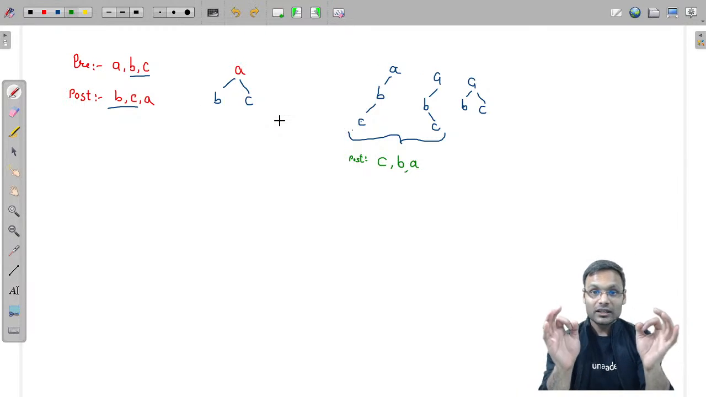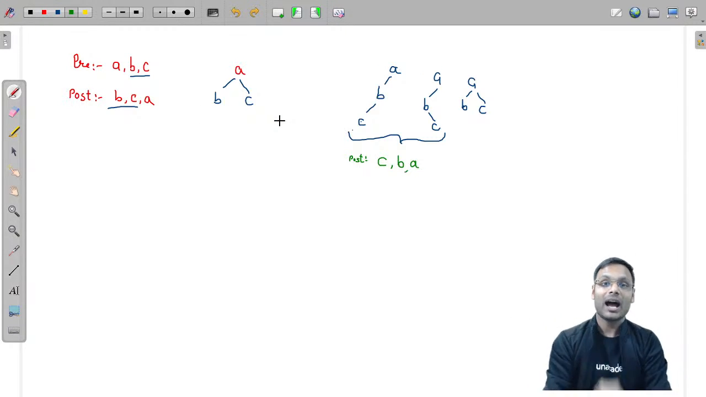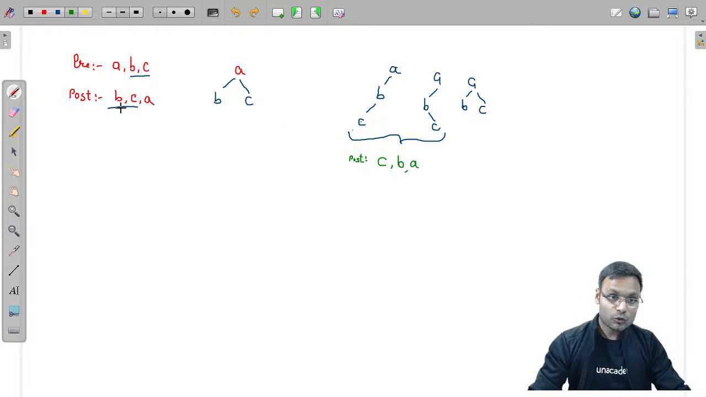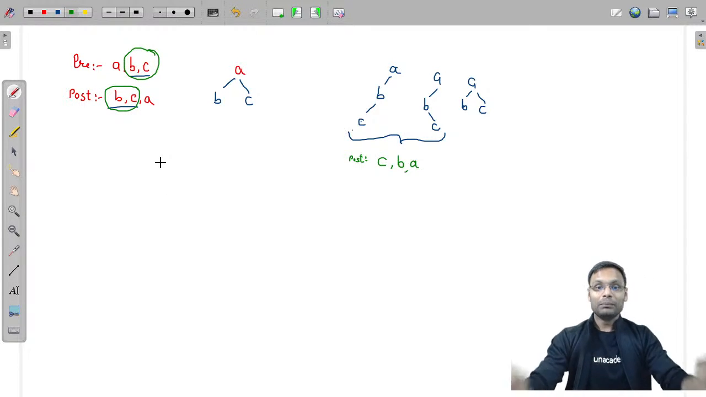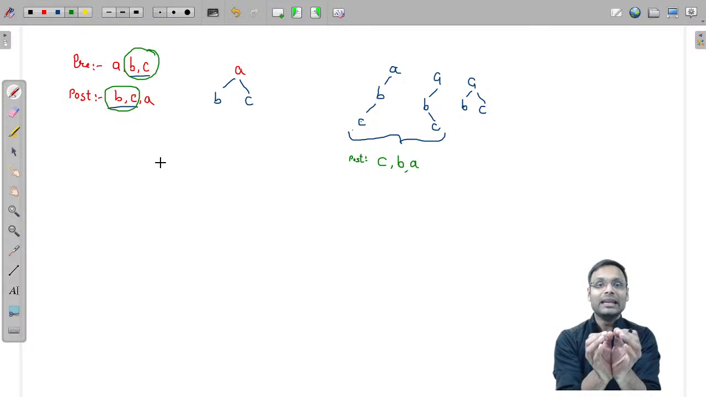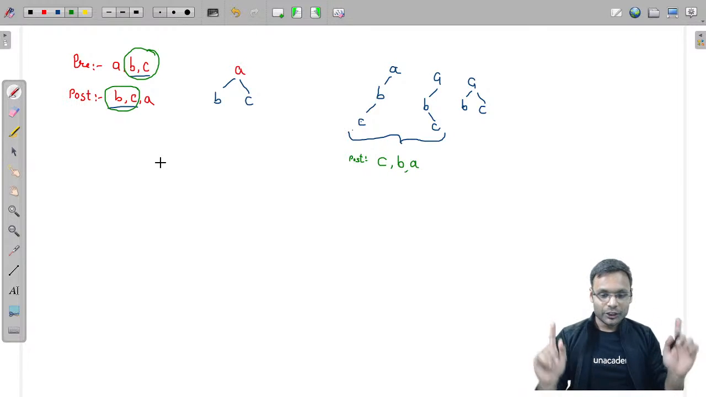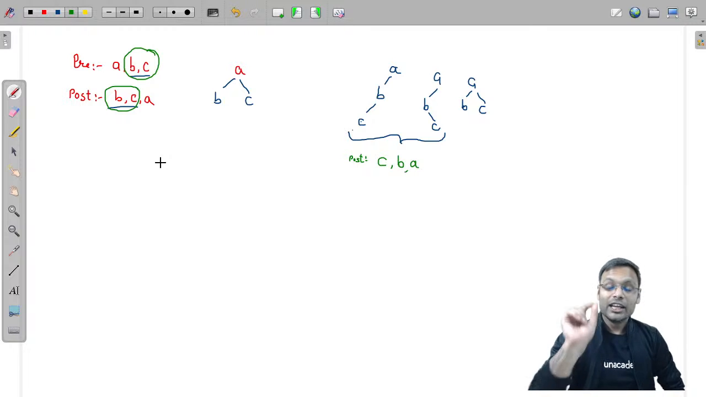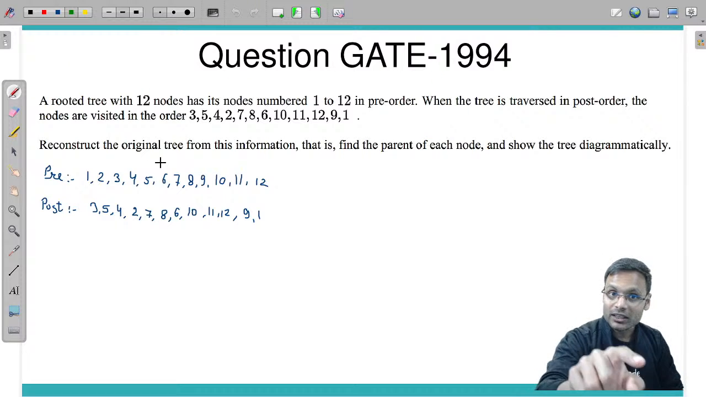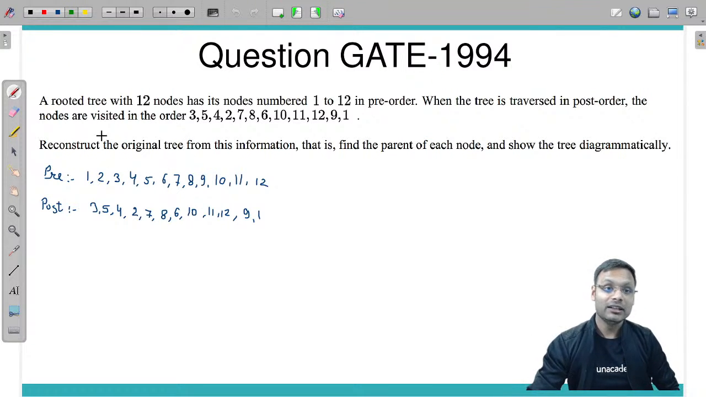Did you get this learning? So I am saying this particular thing: if this sequence B comma C is the same in both, then B comma C should be siblings of each other. Did you get that? Everybody understood? If you got this, then this particular thing will help us a lot in drawing the tree, constructing the tree.